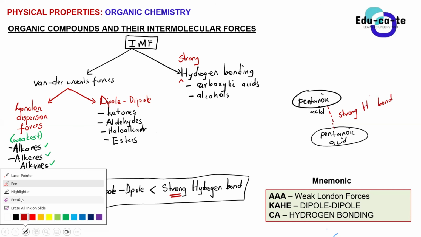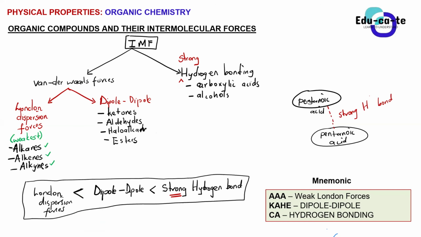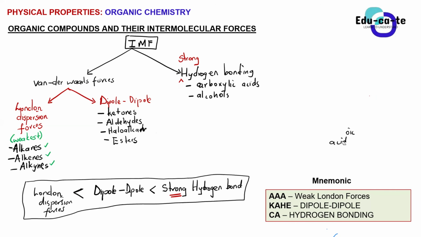Yes. Okay, so now when it comes to the strong hydrogen bond, since I said that carboxyl... oh yes, Sam, what's your question? Sir, since an ester is made from a carboxylic acid, how come it can be weaker than those 2? An ester cannot form a hydrogen bond.